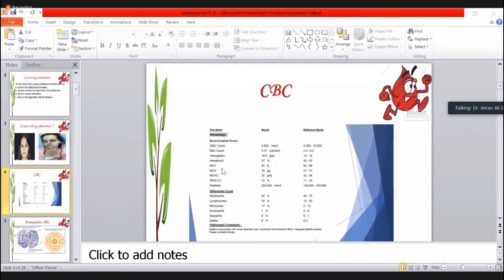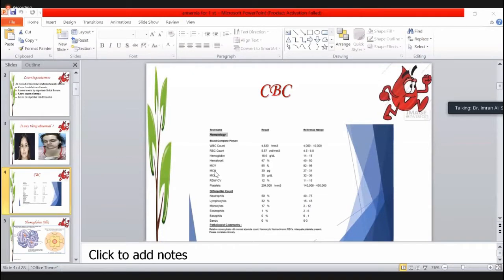The MCV, mean corpuscular volume, is for the size of the RBC. This is one of the keys for the physician to ascertain the cause of the anemia. If you miss the MCV, you will miss the diagnosis of the anemia.